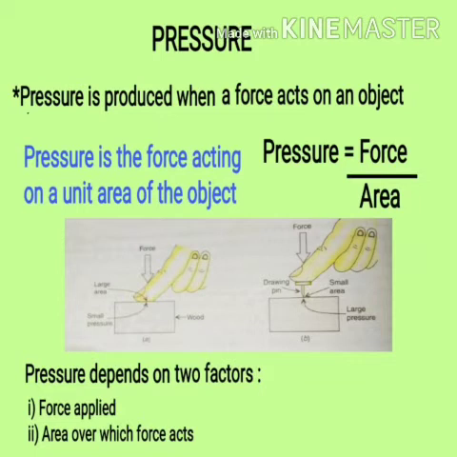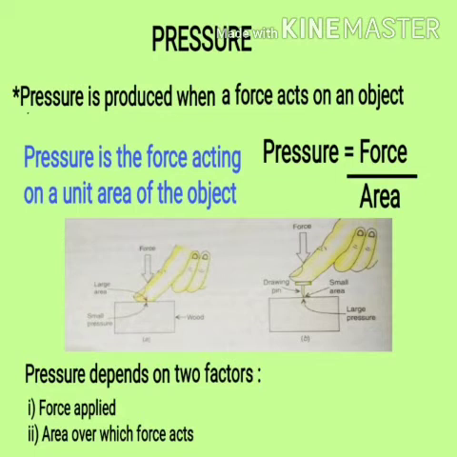Why does it happen? Suppose if we push hard on a piece of wood with our thumb, the thumb does not go into the wood. But if we push a drawing pin with the same force into the wood, then what happens? The drawing pin goes into the wood. And it happens so because the force of the thumb produces a small pressure when it acts on a larger area of wood. But the same force of the thumb produces much greater pressure when it acts on a small area of wood with the help of that drawing pin, paper pin.